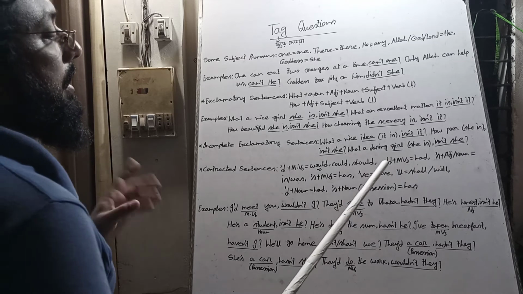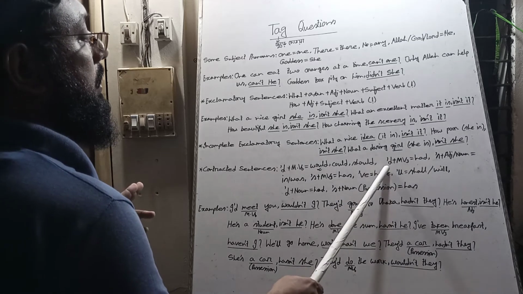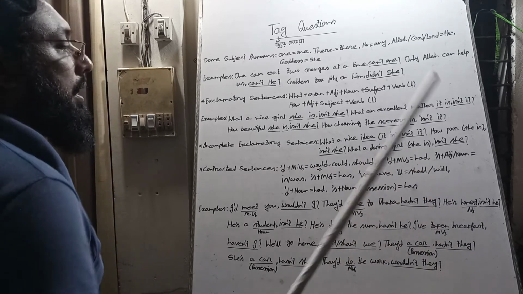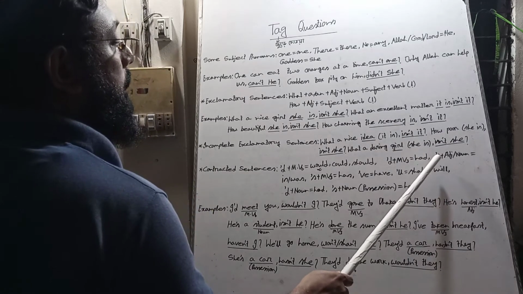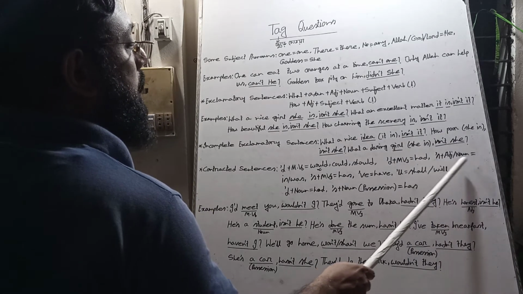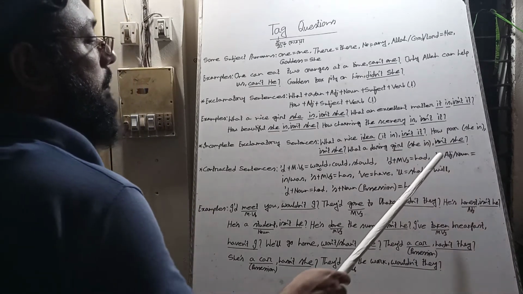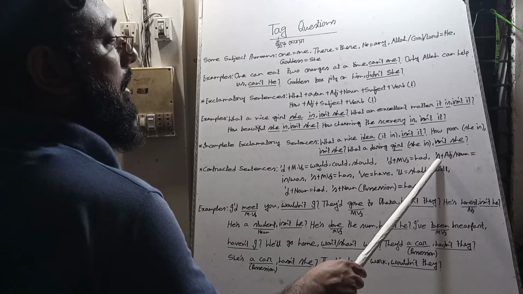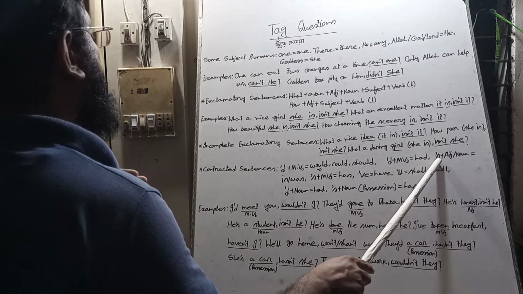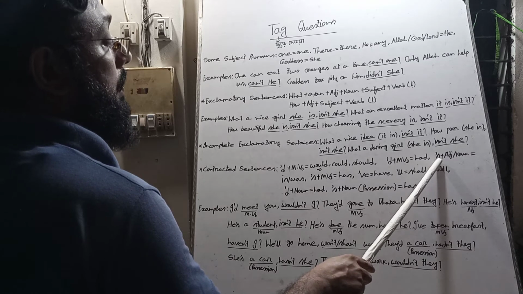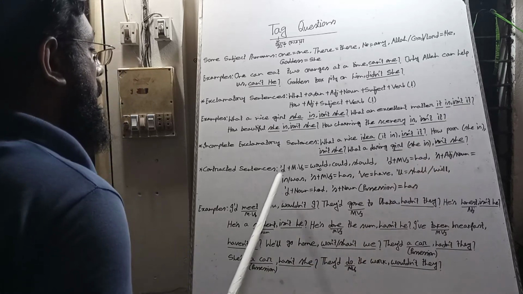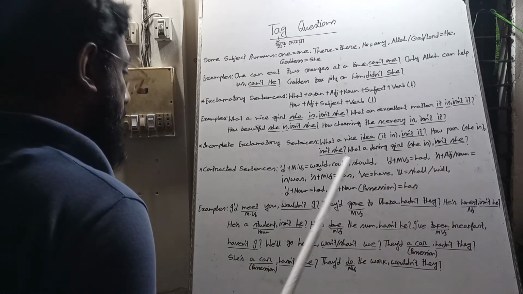Have, has, had: the last letter is d, so it is had. If we find a subject plus apostrophe s plus an adjective or noun, it must be a linking verb. It can be is or was.